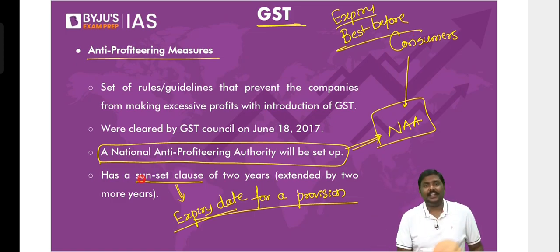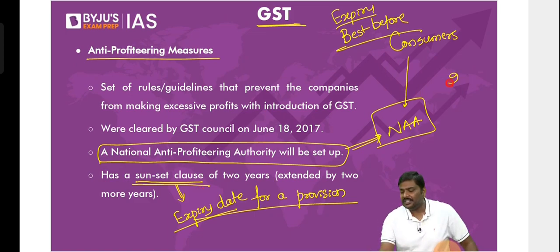Now let's look at this. There is a sunset clause of 2 years for the GST network. Meaning what? We set up the GST network in 2017.